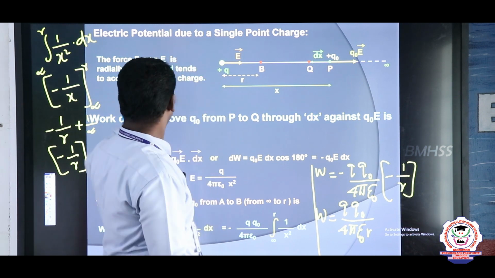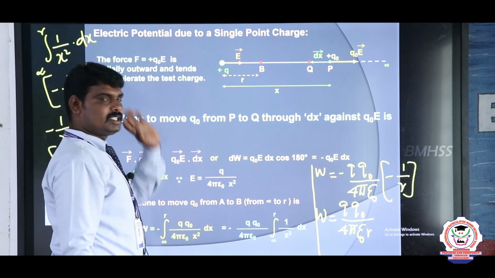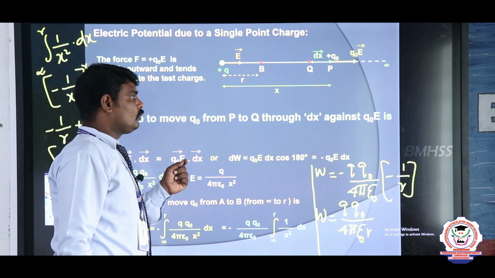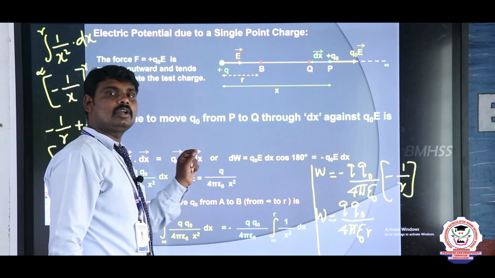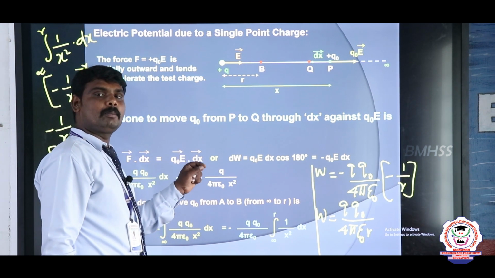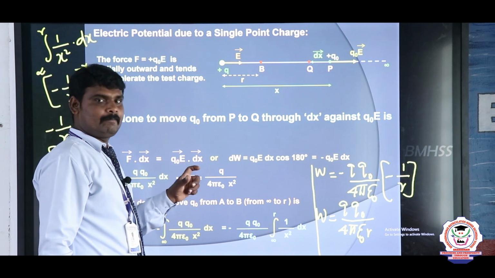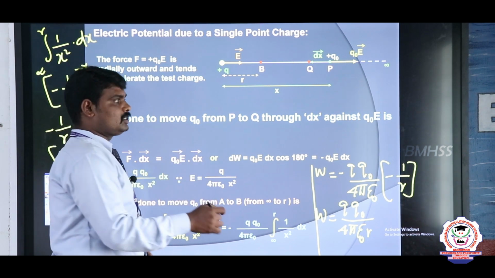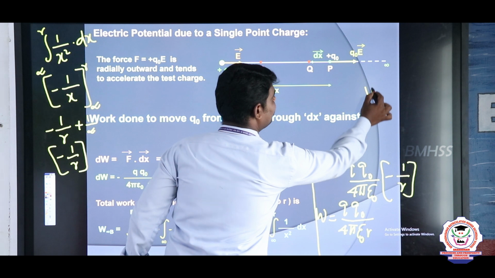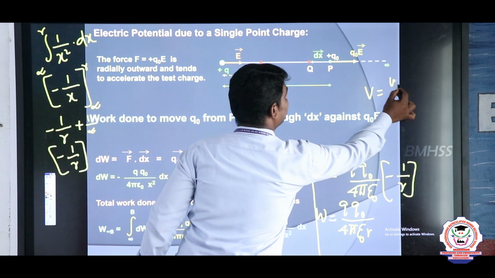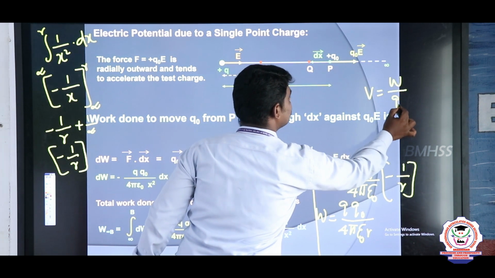But our question is electrostatic potential. Okay, so what is the definition? A small amount of charge moving from one point to another point, that is the work done. So work done by charge. So the potential V is equal to work done by charge Q naught.